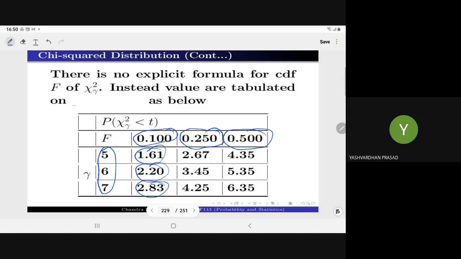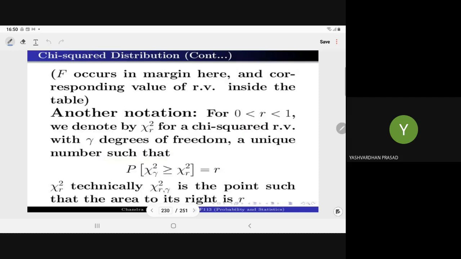In this case, t is given in the body, and this p is given as the heading, and degree of freedom as the row heading. So here F occurs in the margin. What is important in this table is that F occurs in the margin and the corresponding value of the random variable is inside the table. This notation I will explain in the next class. Only the important thing here.